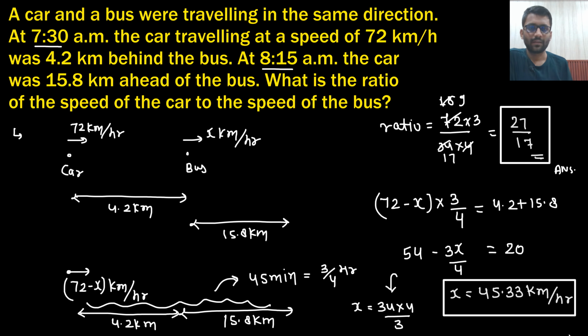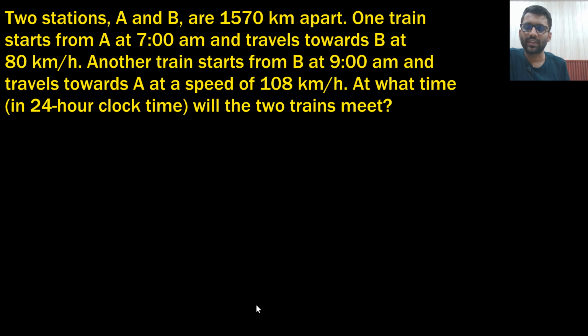Okay. Let's see the next question now. Two stations A and B are 1570 kilometers apart. One train starts at 7 a.m. and travels towards B at 80 kilometers per hour. Another train starts from B at 9 a.m. and travels towards A at a speed of this much. At what time will they meet?